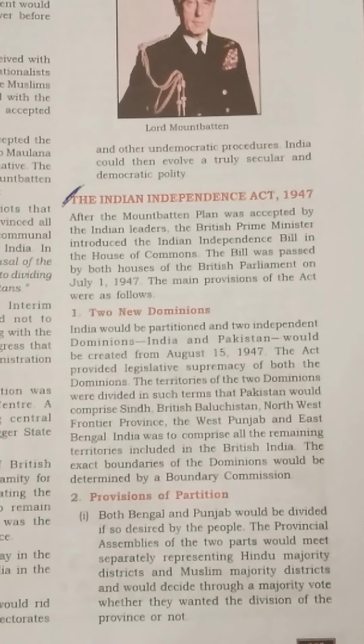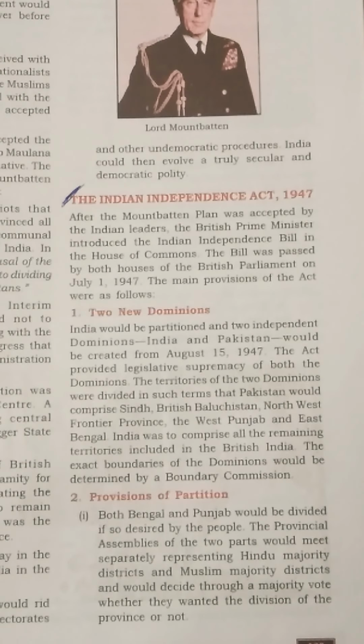It was made out that India will be given independence, but on the condition of a partition, which was supposed to make two different countries, India and Pakistan, and that would be done by 15th of August 1947.